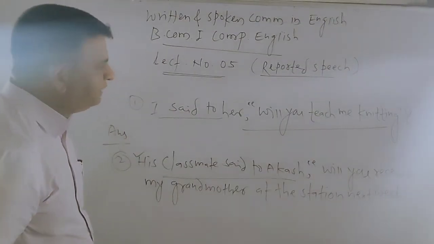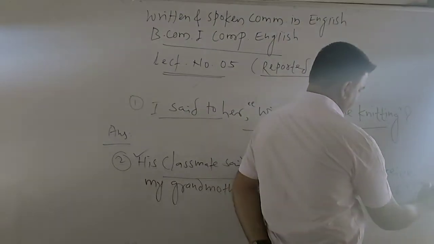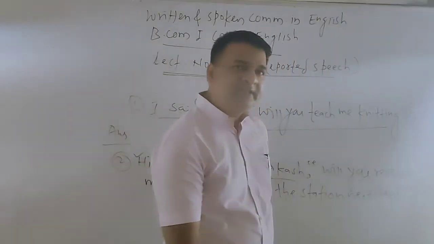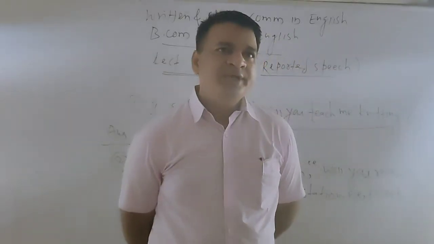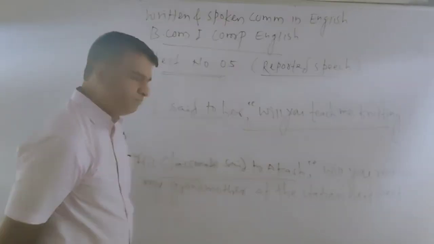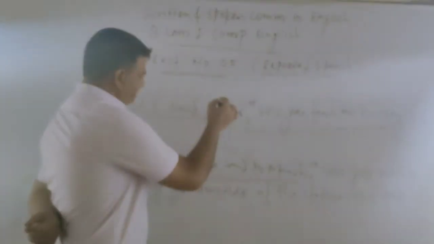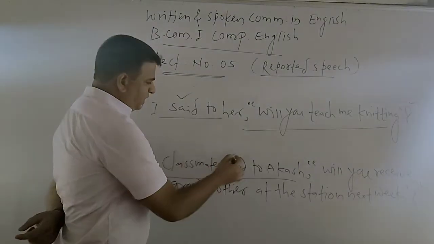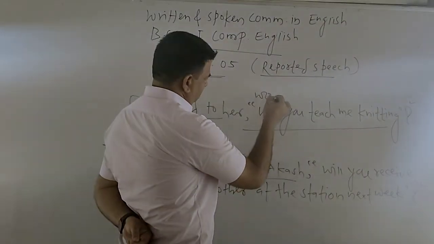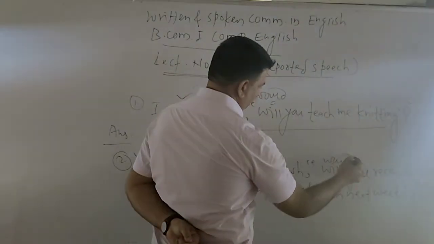When we convert an interrogative sentence into indirect speech, we remove the question mark. So whenever the reporting verb is in the past, such sentences we have to convert into the past also. So we have "would", here also we use "would".